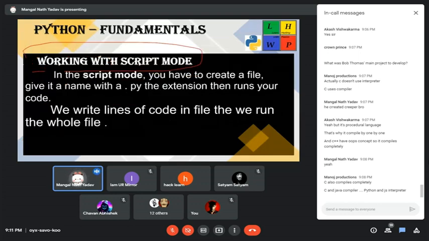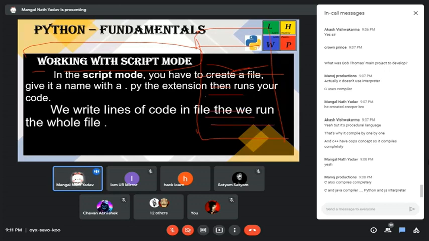In script mode, we write a number of lines and give the full file to the interpreter, and it interprets it line by line and gives outputs and errors. There's nothing different.